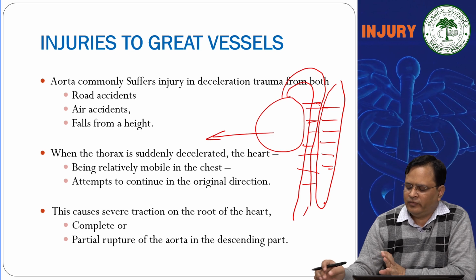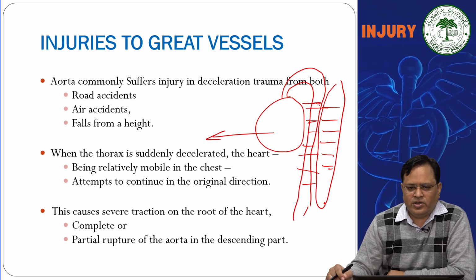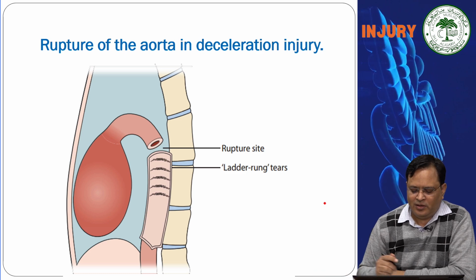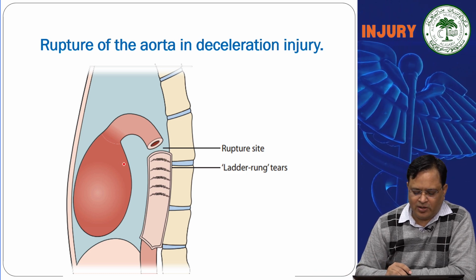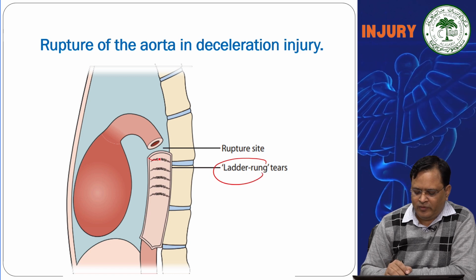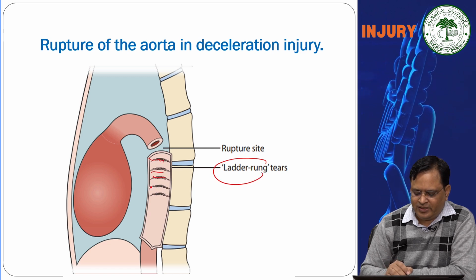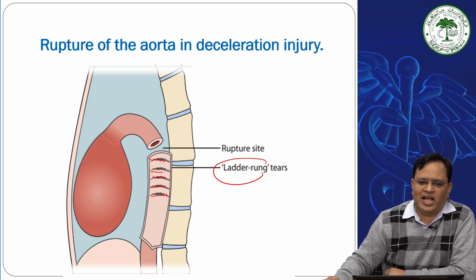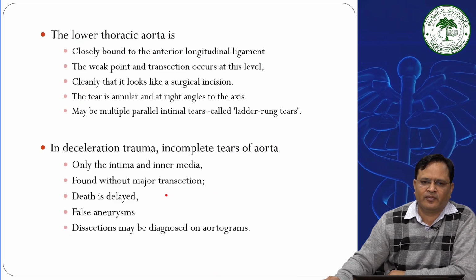So, we have to be cautious enough to examine it like this. There is a rupture at this side because of the pull of the heart, and ladder rung tears are present in the aorta because of its attachment to the spine.